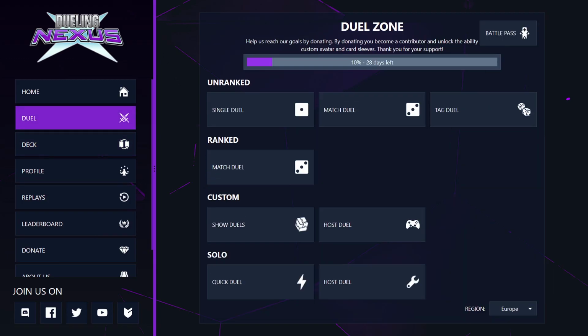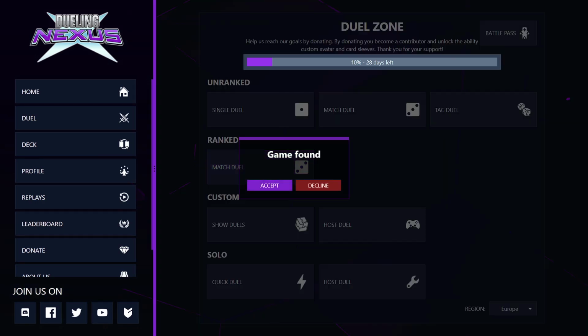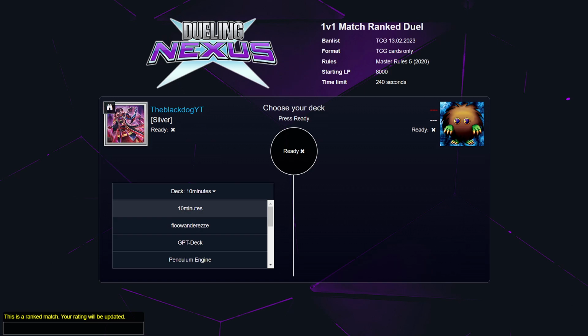Right... where is it? In the Match Duels apartment. Where is the deck? GPT deck. And let's see when we're going to find an opponent and then we're going to try it out.